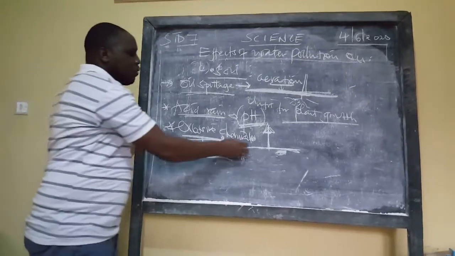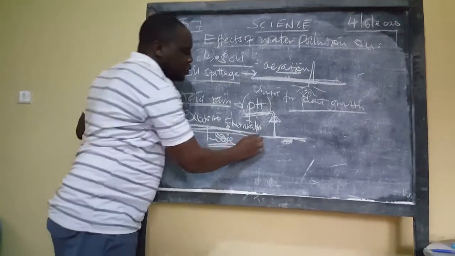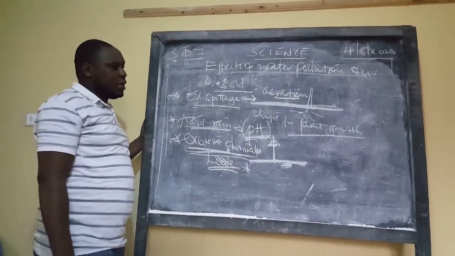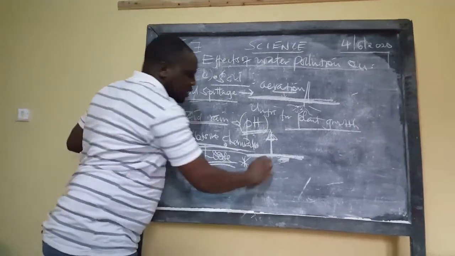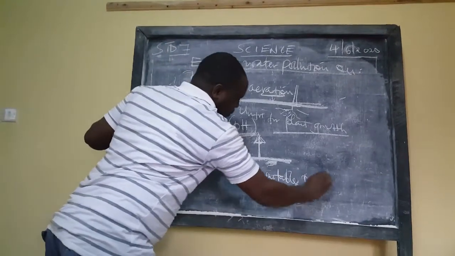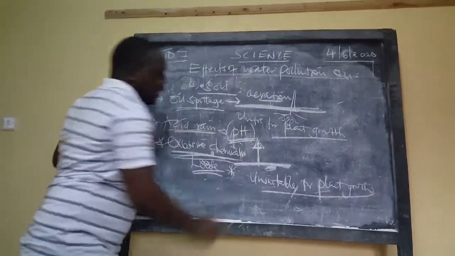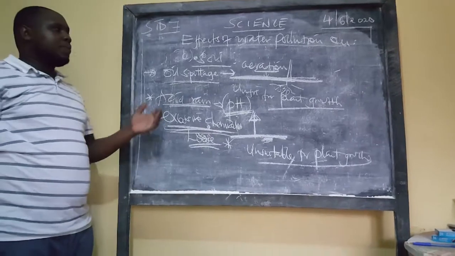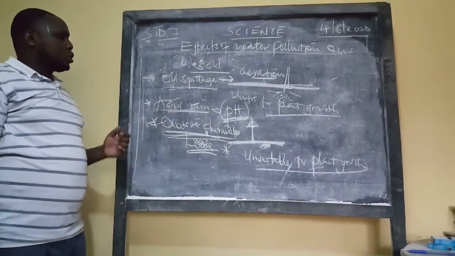So excessive use of chemicals, fertilizers, herbicides, and pesticides will lead to soil becoming loose, and therefore it cannot support plants or raise crops. And so we say the soil is unsuitable for plant growth. So, learner, that is how polluted water affects animals, affects plants, and affects soil.